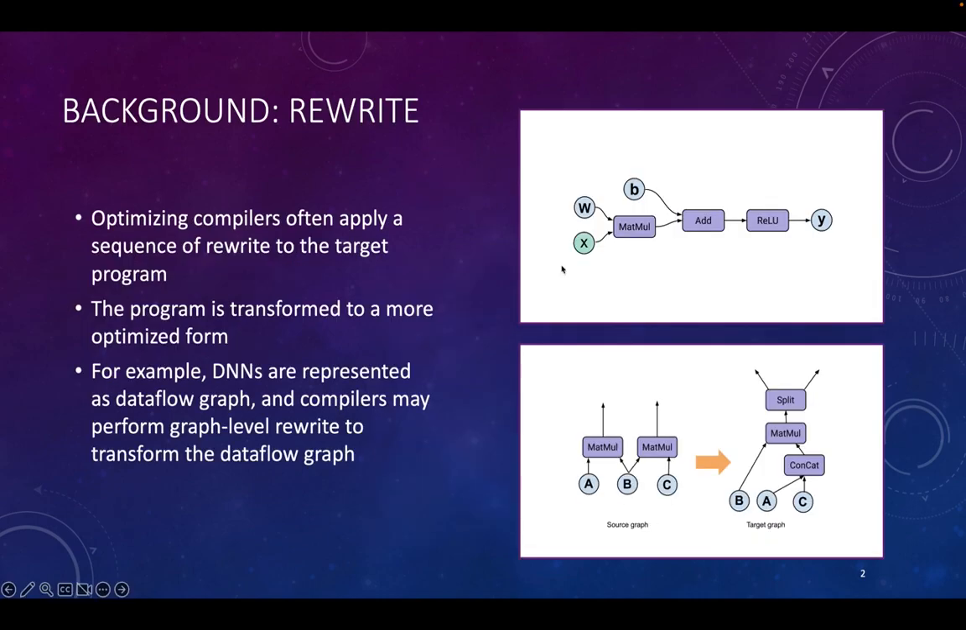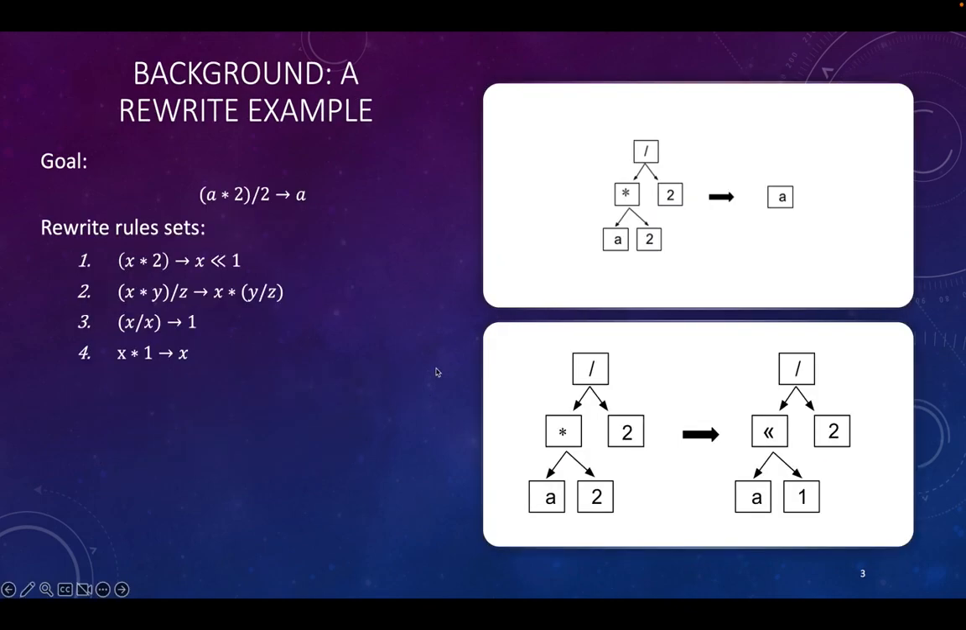To get started, I will first talk about some background on rewrites. Optimizing compilers often apply a sequence of rewrites to the target program so that the program is transformed to a more optimized form. For example, in machine learning, deep neural networks are often represented as a data flow graph, and so a compiler may apply graph-level rewrites to transform the data flow graph so that it is more optimized. Let's focus on a rewrite example.